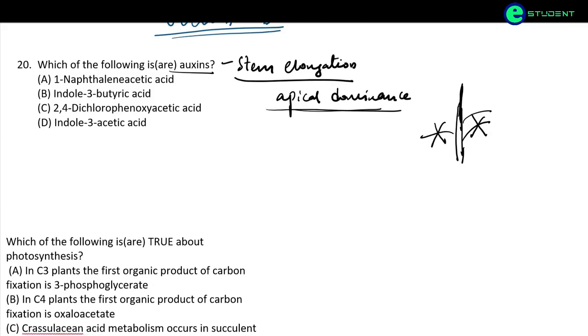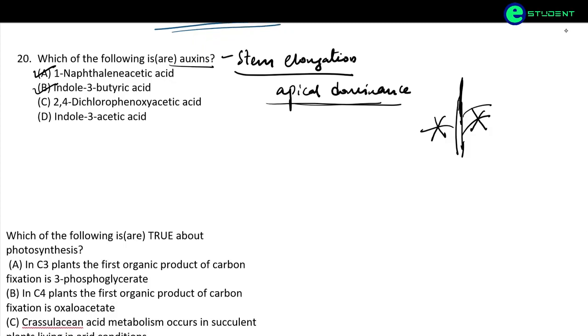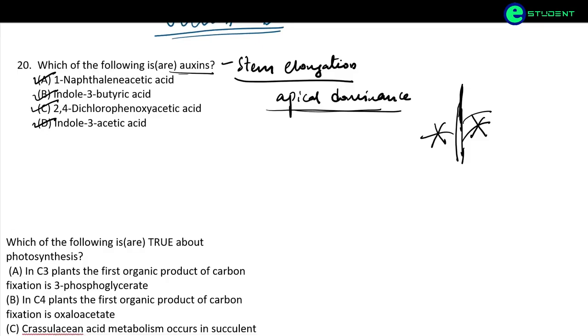So in these, which of the following are auxins? Here we know naphthalene acetic acid, yes, this is an auxin. Indole 3-butyric acid, yes, this is also an auxin. 2,4-dichlorophenoxyacetic acid, yes. Indole 3-acetic acid, yes. These four are the correct answers for auxins.